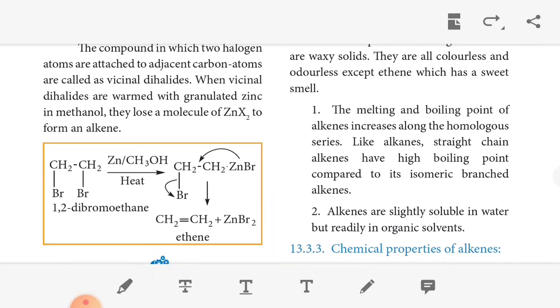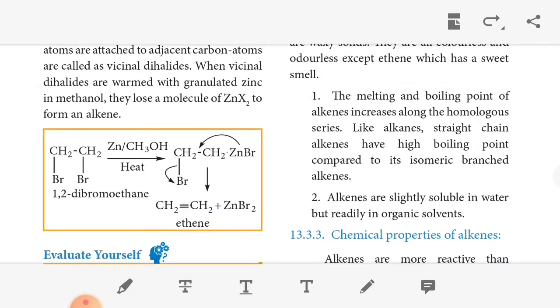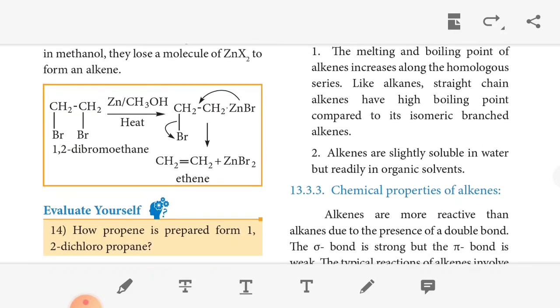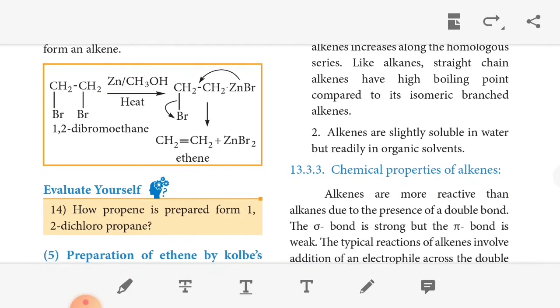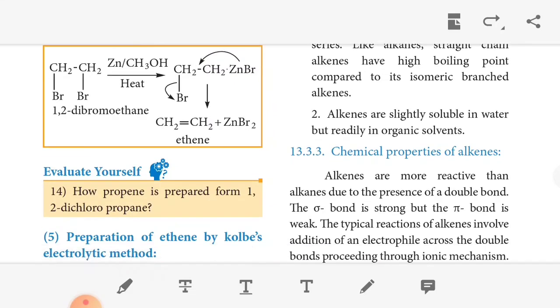The melting and boiling points of alkenes increase as the number of carbon atoms increases. The melting and boiling points also increase with the homologous series. Like alkanes, straight chain alkenes have higher boiling points compared to the isomeric branched alkenes. Alkenes are slightly soluble in water but readily soluble in organic solvents. Okay, these are the physical properties of alkene.